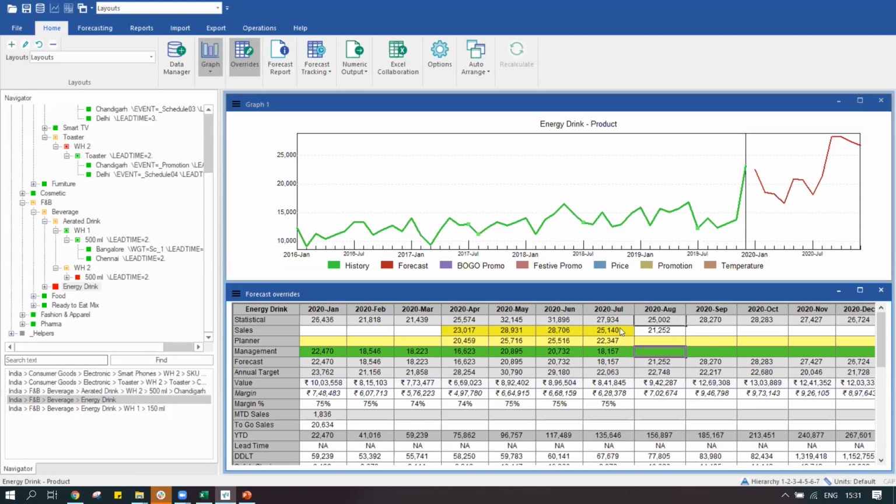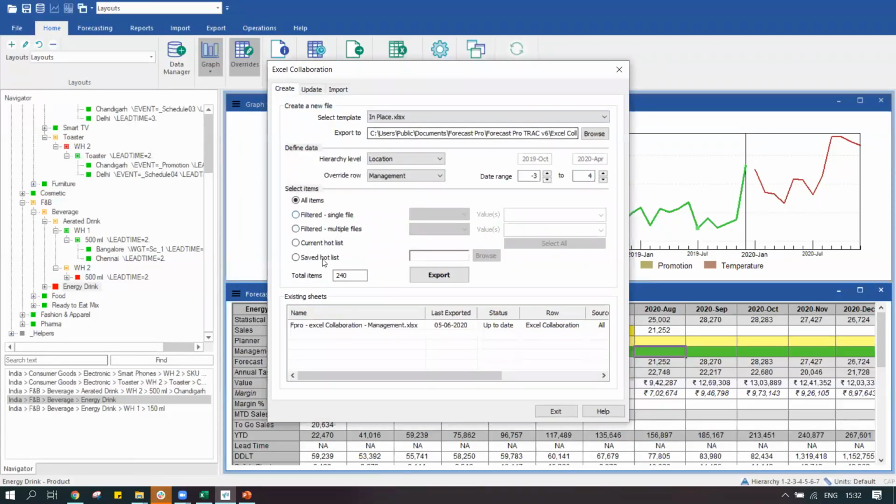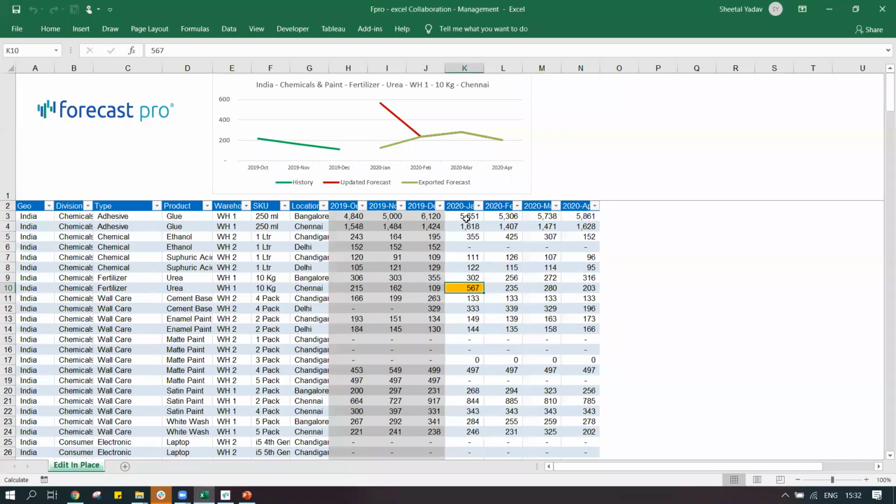So this collaboration role is very important, where we not only generate the accurate predictions first, but we also make use of the collaboration from other teams. Quite a number of times people find it quite difficult to do it on this screen over here, and that's the reason we have an option for Excel collaboration, where we can just export this report to Excel and open it in Excel and see all the information that we see on the system is displayed over here, and we can quickly and easily make changes directly over here.